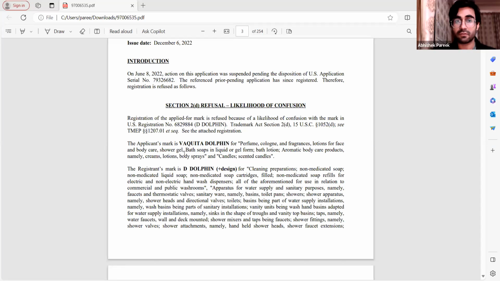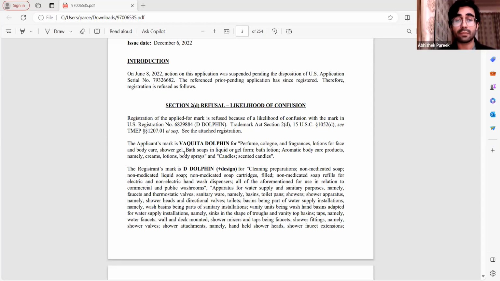Or they will state that it's very descriptive in nature, which will mean that you will outrightly be describing the nature of your goods or services. For example, if you're selling cars, you keep your trademark as fast or fast cars, something like that, which will be very, again, descriptive in nature.